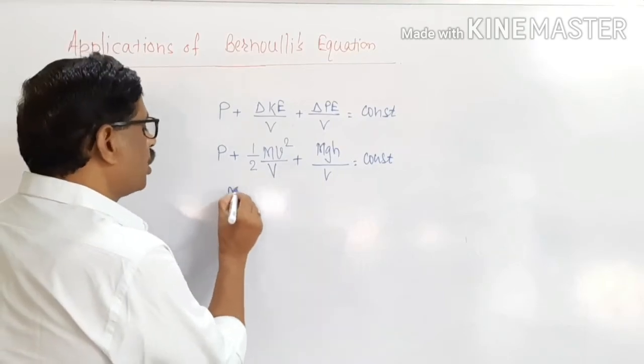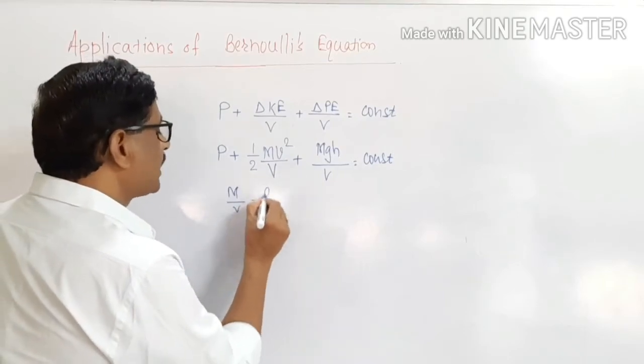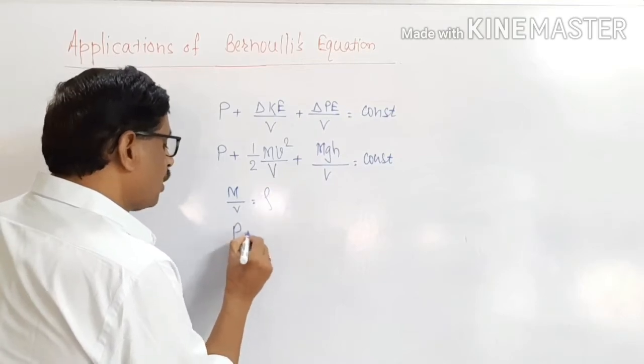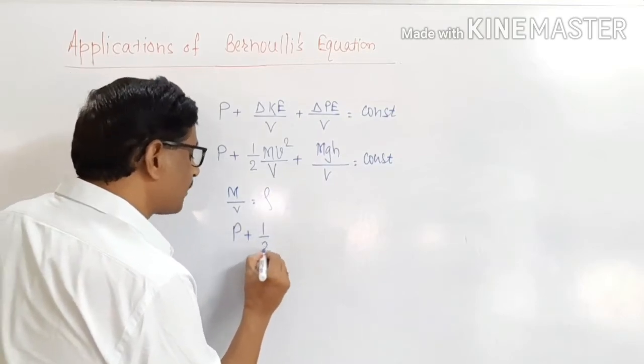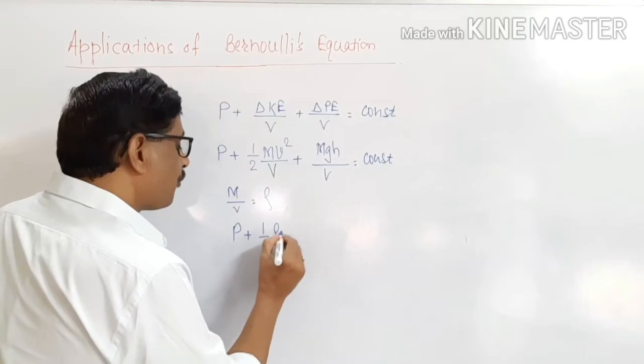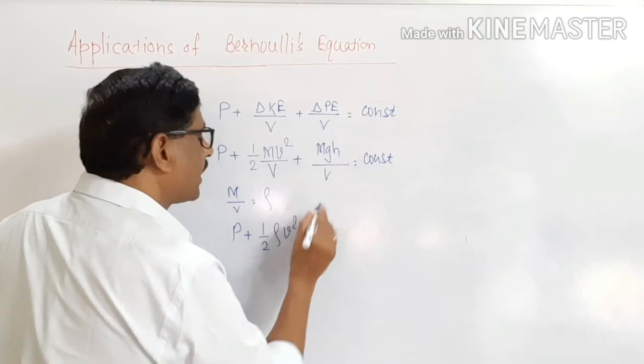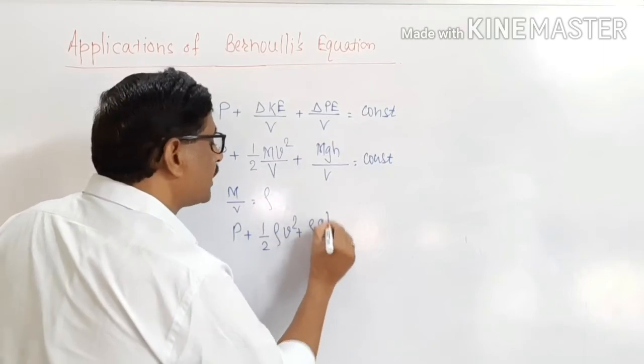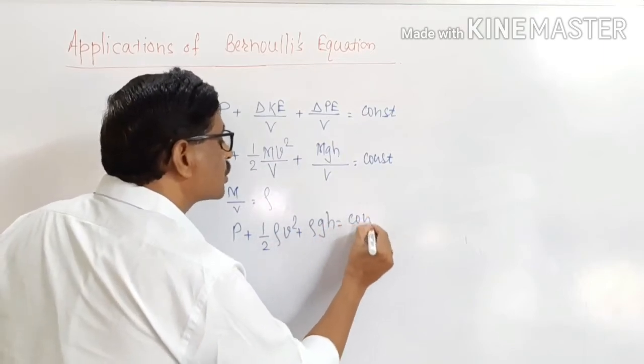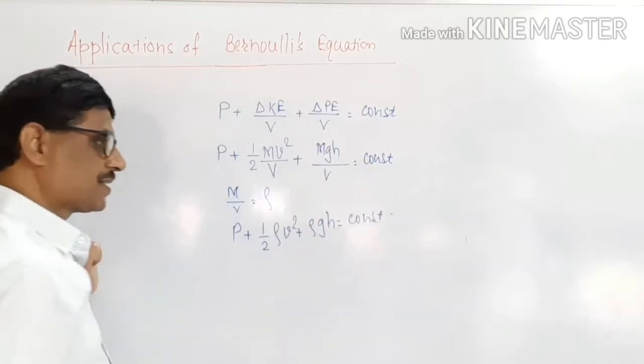Mass upon volume is the density of a liquid. Therefore, pressure plus half of rho into v square plus rho into g into h is constant. This is Bernoulli's equation.